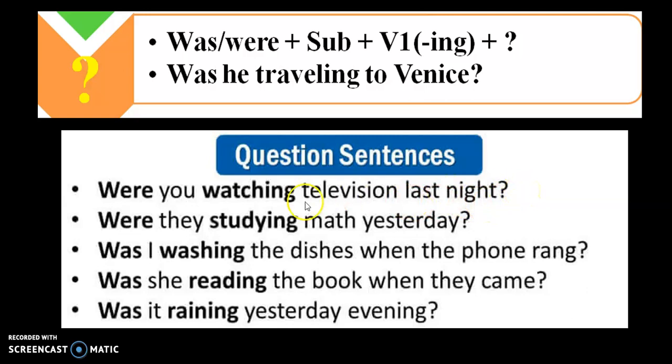No, I wasn't. Were they studying math yesterday? Yes, they were. No, they weren't. Was she reading the book when they came? Yes, she was. No, she wasn't. So we're going to use was or were, the subject, and the verb in ing, and a complement.